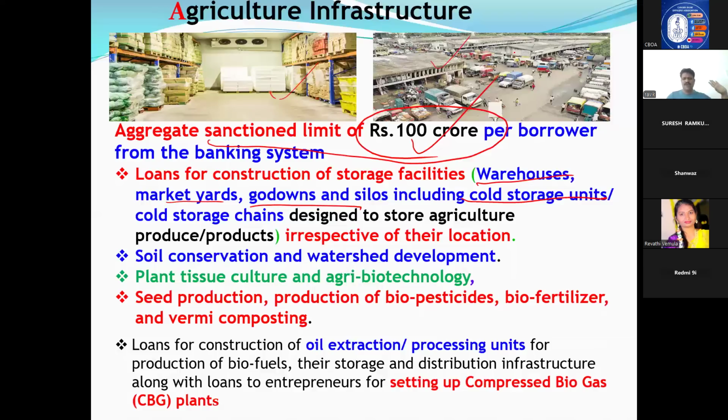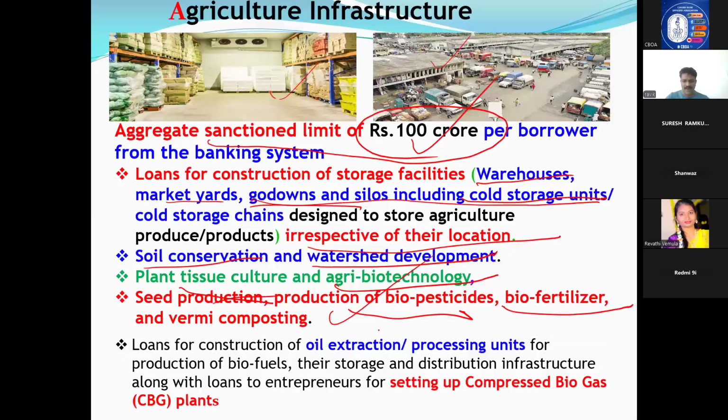Okay, simple concept. Some names they have given where what they can do with 100 crore. Mostly warehouse, godowns, cold storage, irrespective of the location, soil conservation, watershed development they can do, plant tissue culture, agri-biotechnology, seed production, production of biopesticides, biofertilizers, compost, loans for construction of oil extraction, processing unit, biogas plants. Everything is coming under infrastructure lending only. If anybody is constructing a land and building with this type of infrastructure, we can call it agriculture infrastructure up to 100 crore. Always exam asks question with regard to 100 crore only.